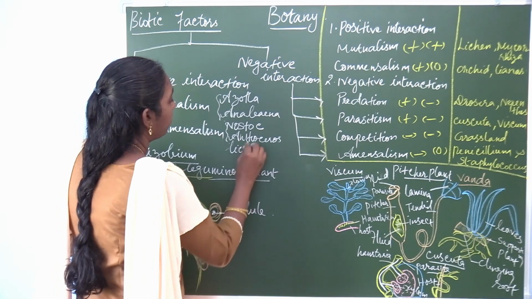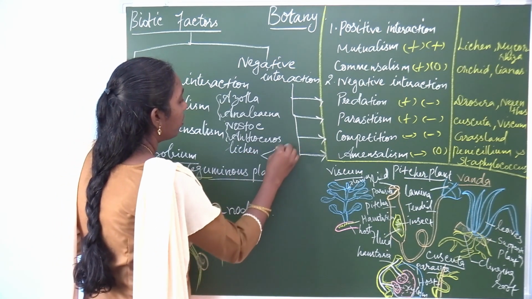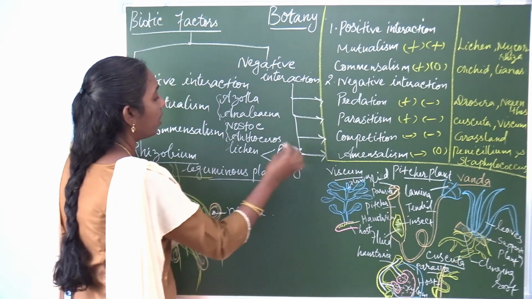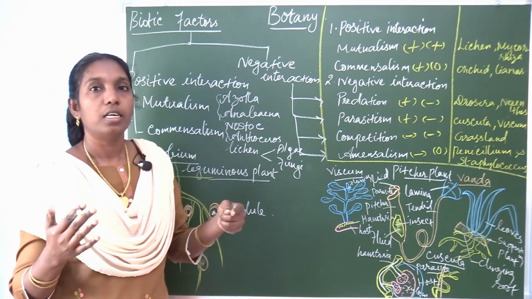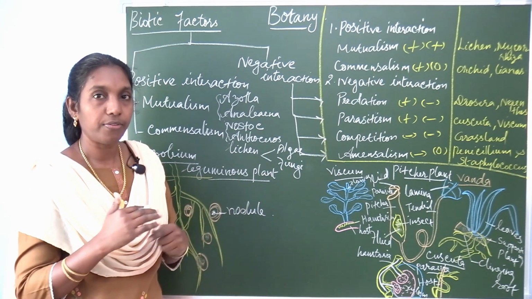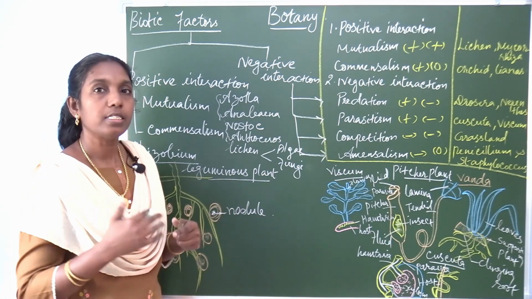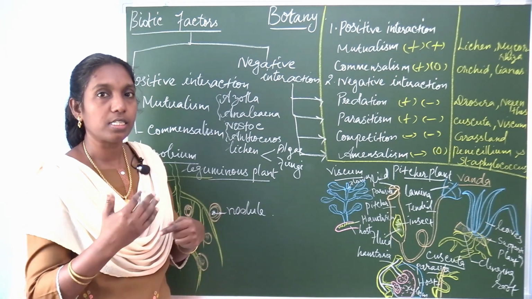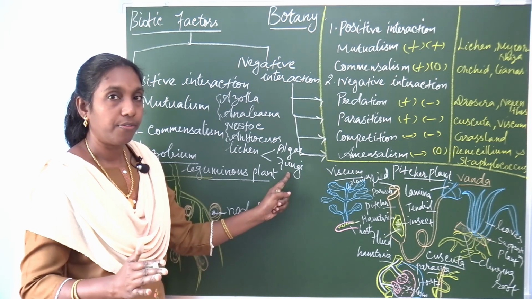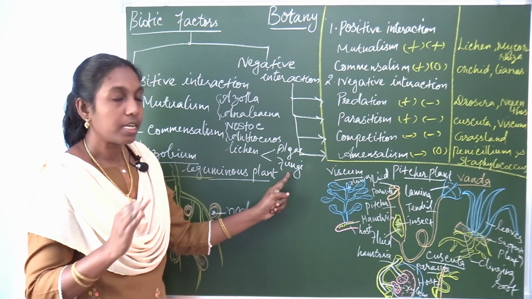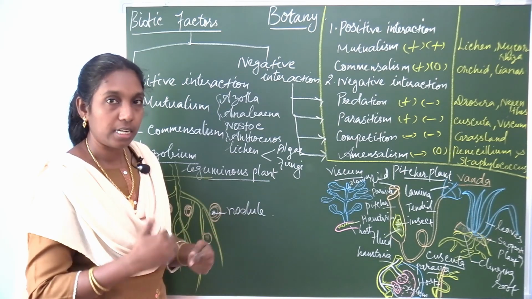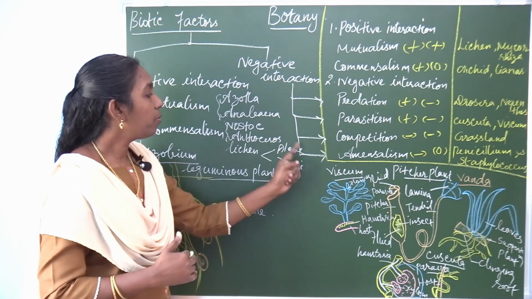Likewise, lichen. Lichen is the association between algae and fungi. How is it benefited? Algae, due to the presence of chlorophyll, carry out photosynthesis and synthesize their own food. But fungus lacks chlorophyll, so it cannot synthesize food, but both are mutually benefited.